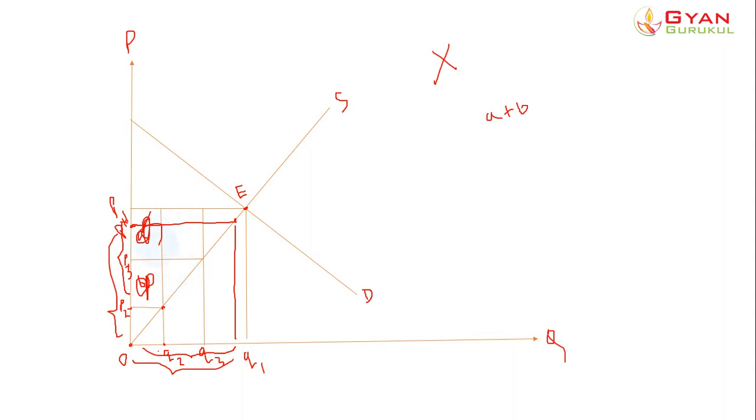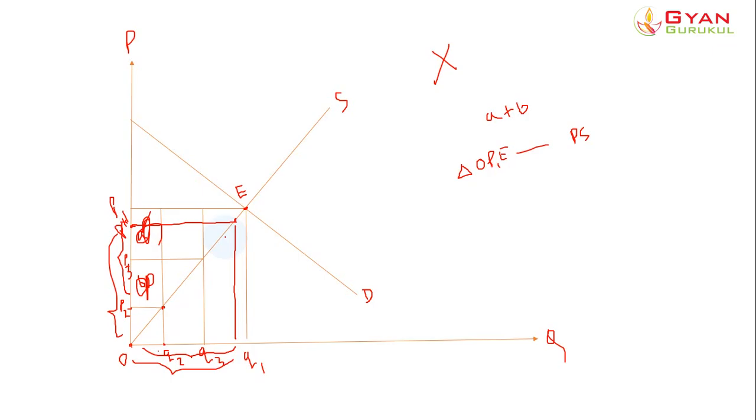All these points, all the area of this triangle OP1E, the area of the triangle OP1E, denotes what? It denotes producer surplus. Why? Because up to the point E, take any point, the producers are willing to sell the commodity at a lower price than what the market price currently is.